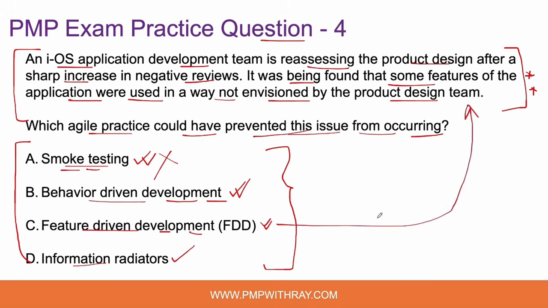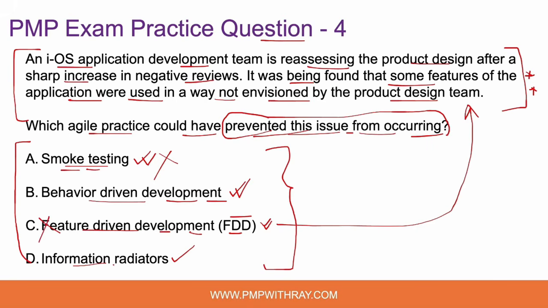It is very important that the right answer choice links to the context that has been provided in the scenario. And feature-driven development doesn't fall in that context, which would give me confidence to think that if FDD was applied, this could have prevented this issue from occurring, which is the gap between the end user and the product design. So that is why feature-driven development is a wrong answer choice, okay?